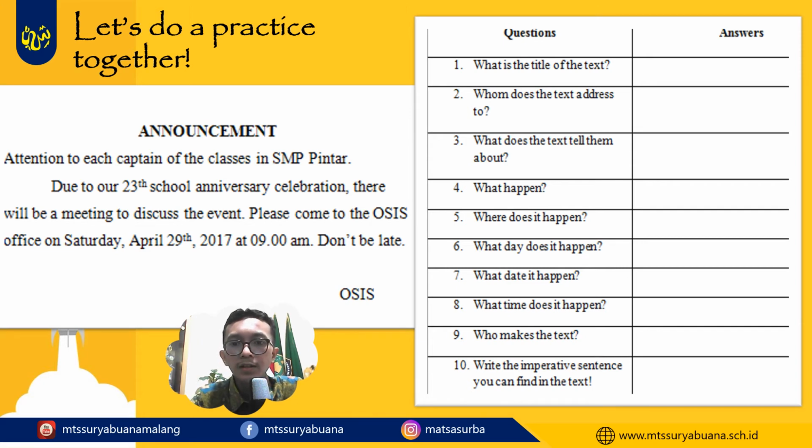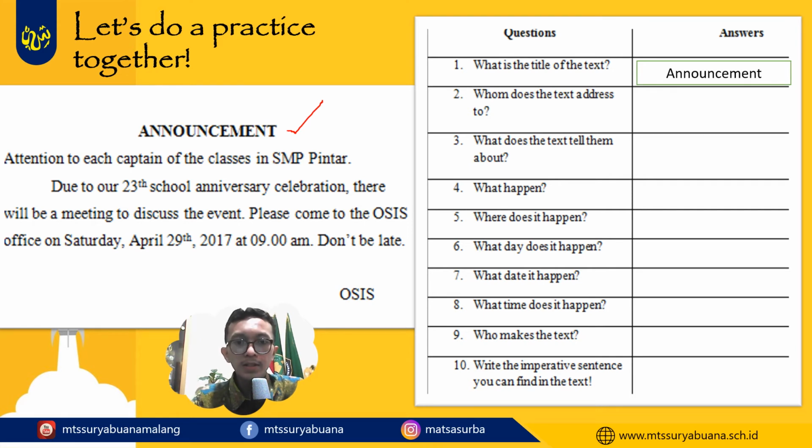When you find a question like this one, what is the title of the text? Go to the first word here. So the correct answer is announcement. And then the second one, whom does the text address to? It means the receiver.